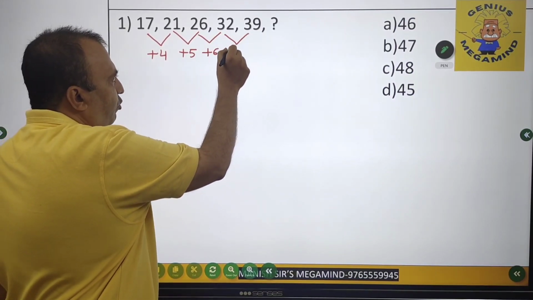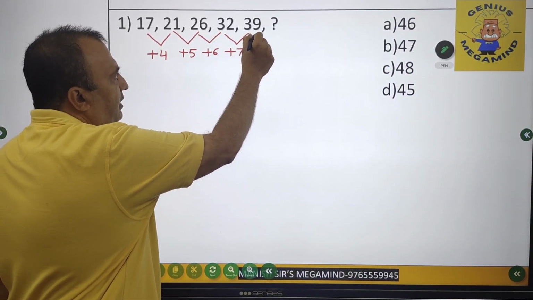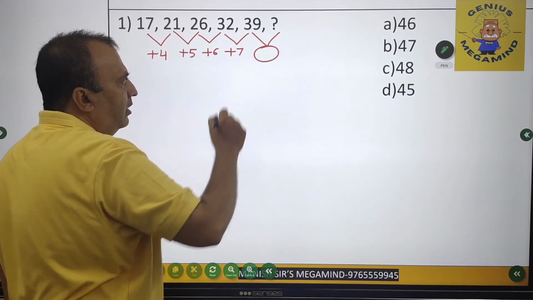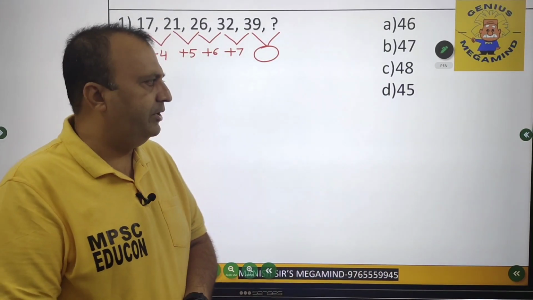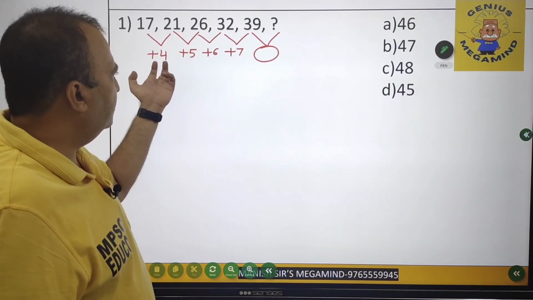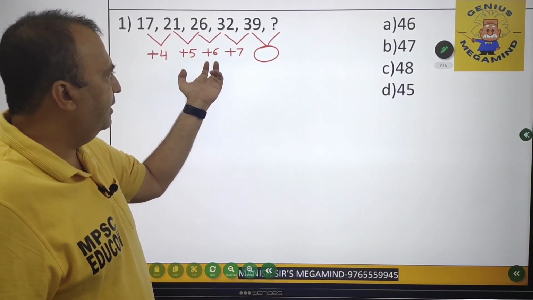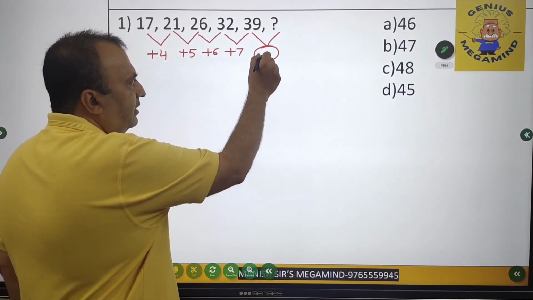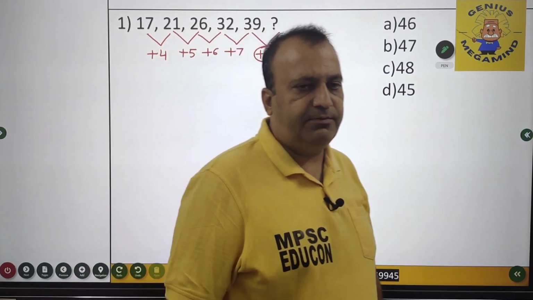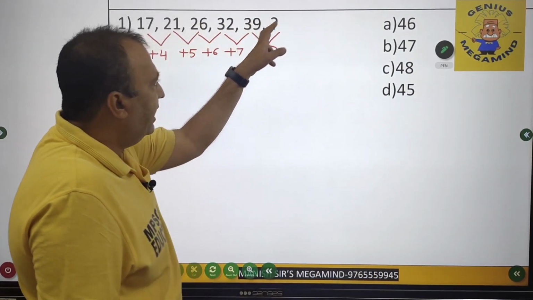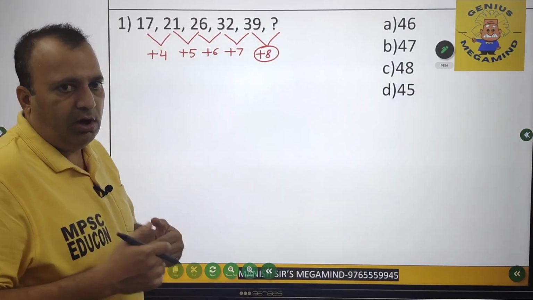Then the difference is plus 7. And then I don't know the difference over here. Again, if you check out the difference, it is plus 4, plus 5, plus 6, plus 7. Then the difference has to be plus 8.